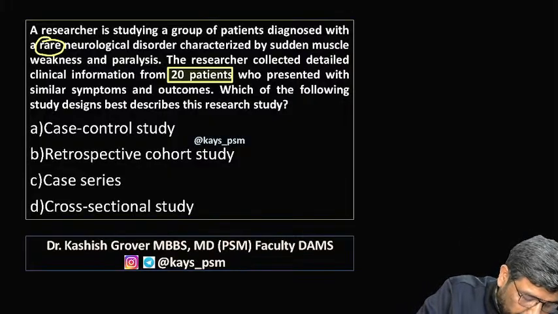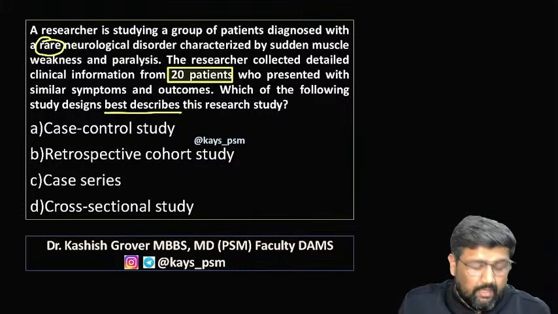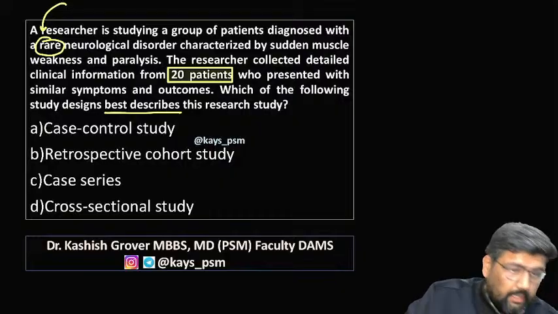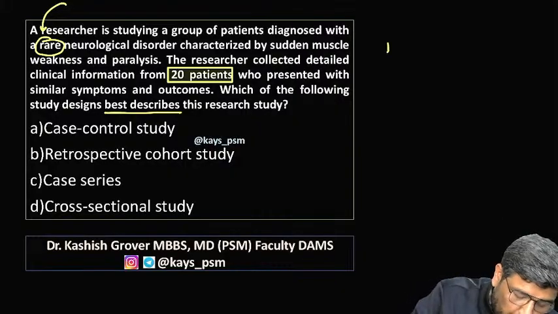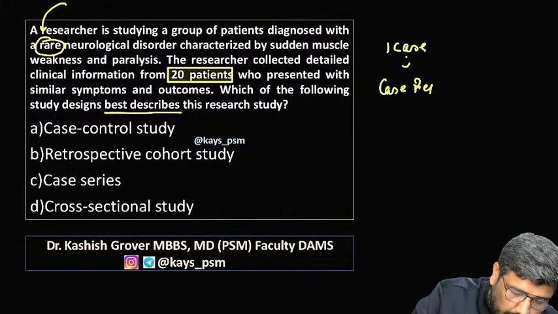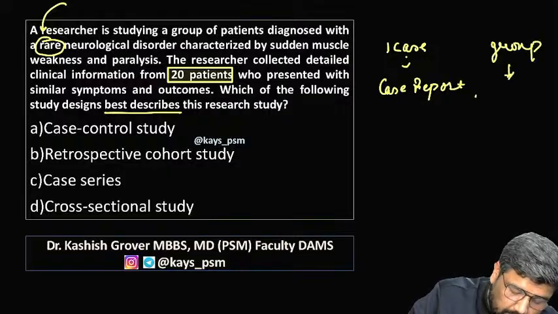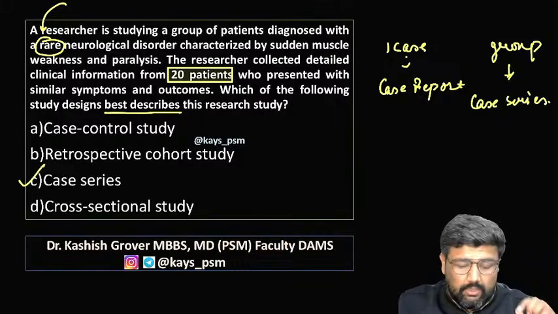Which of the following study designs best describes this? Let us catch the keywords: rare clinical features. If you are talking about one case, it is a case report. If you are talking about a group, then it becomes a case series. That is why the answer here was option C.